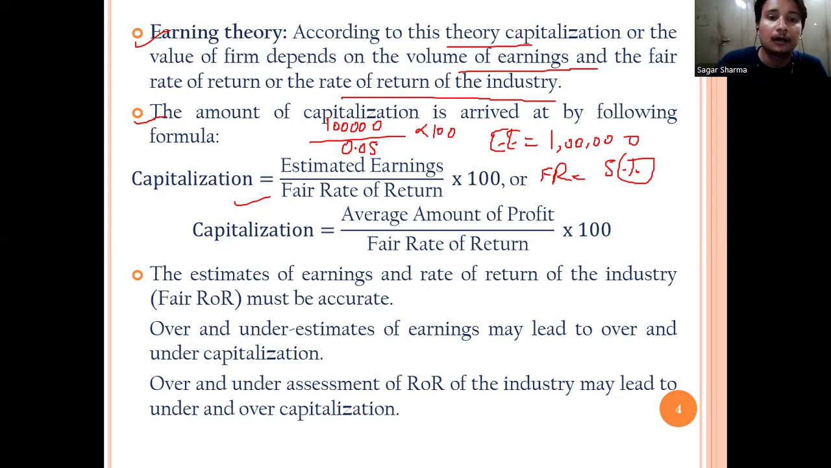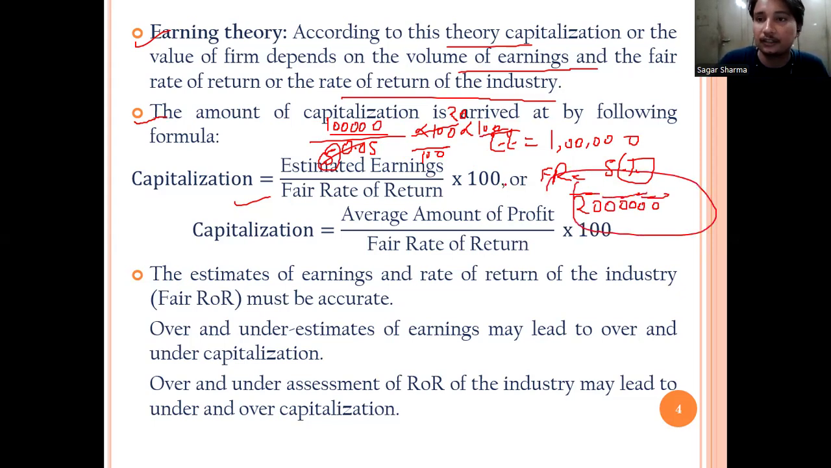When you multiply both by 100, here is 5 in the denominator, so it becomes 20. So how much will it come to? 20 and 5 zeros. 1, 2, 3, 4, 5. It means 20 lakh. 20 lakh is your capitalization.